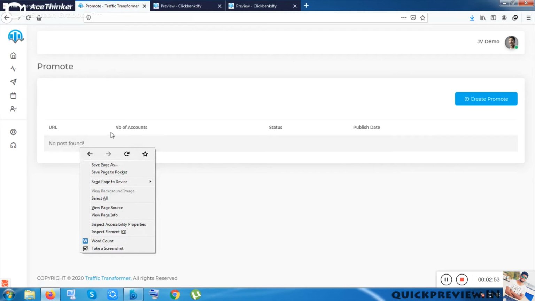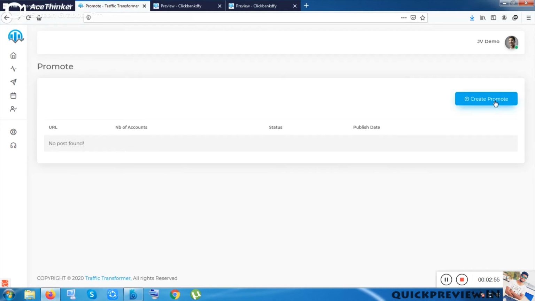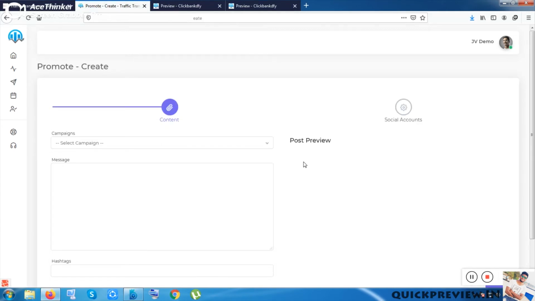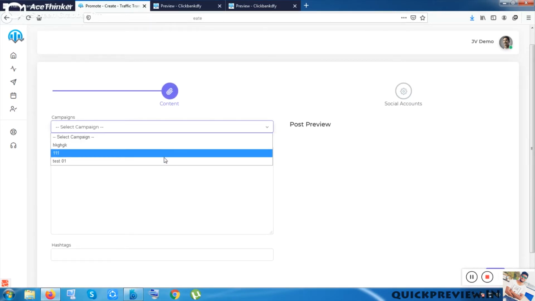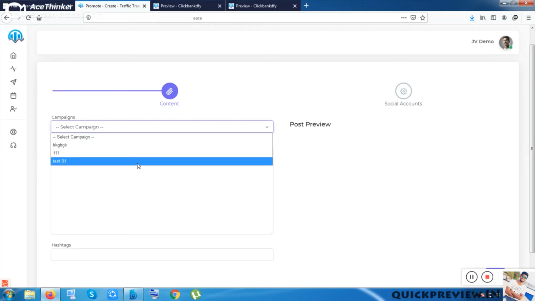Okay, it is not taking. Let me click on create promote. Okay, so I was wrong. It is not like choosing the link or copying the link and pasting it, but you have to just put the campaign name. As I have already created, I have tested this.